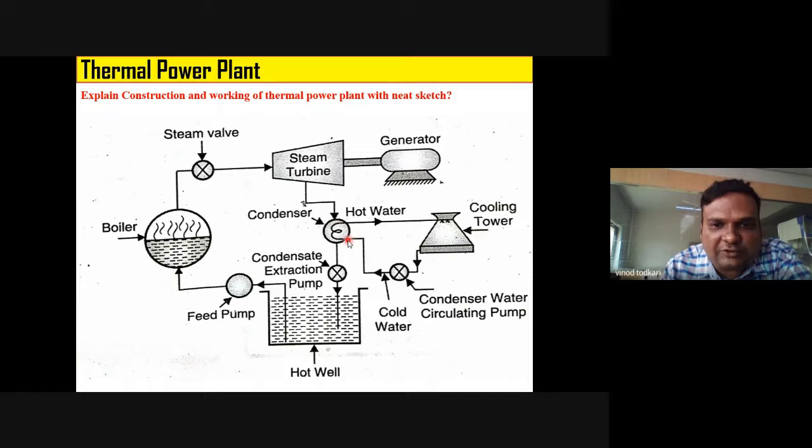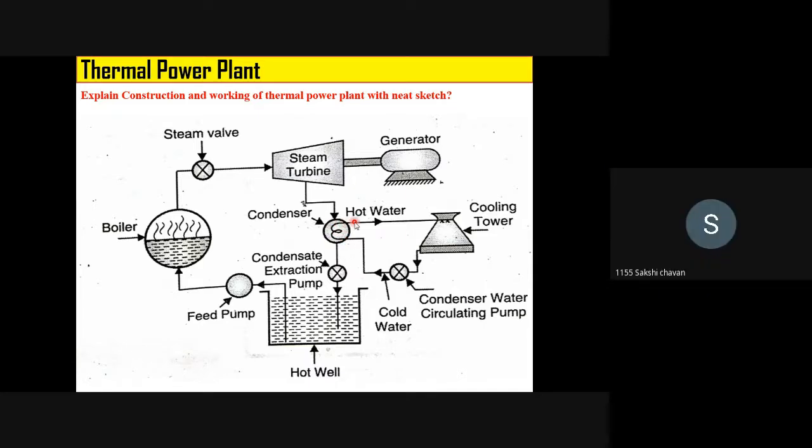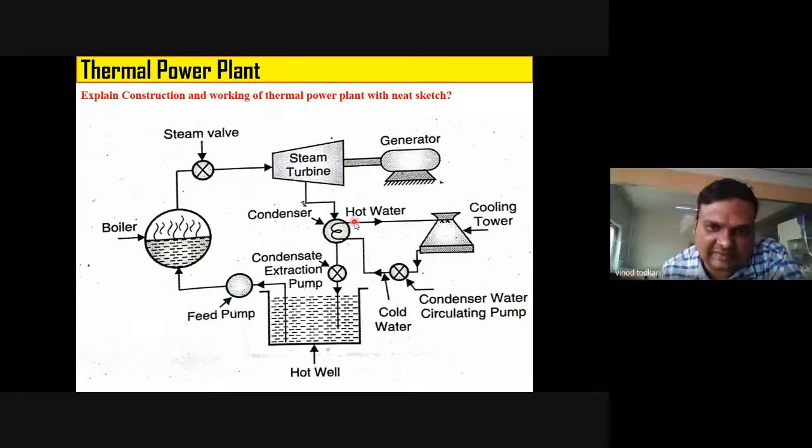These are tubes, through these tubes we are passing cold water. We are passing cold water through these tubes, and here steam is there. So what will happen? Steam will reject heat to this cold water, and due to which steam will get converted into water, right? Now tell me, what will happen to this cold water? Cold water gets hot. Yes, cold water will absorb some heat and it will become hot, right?